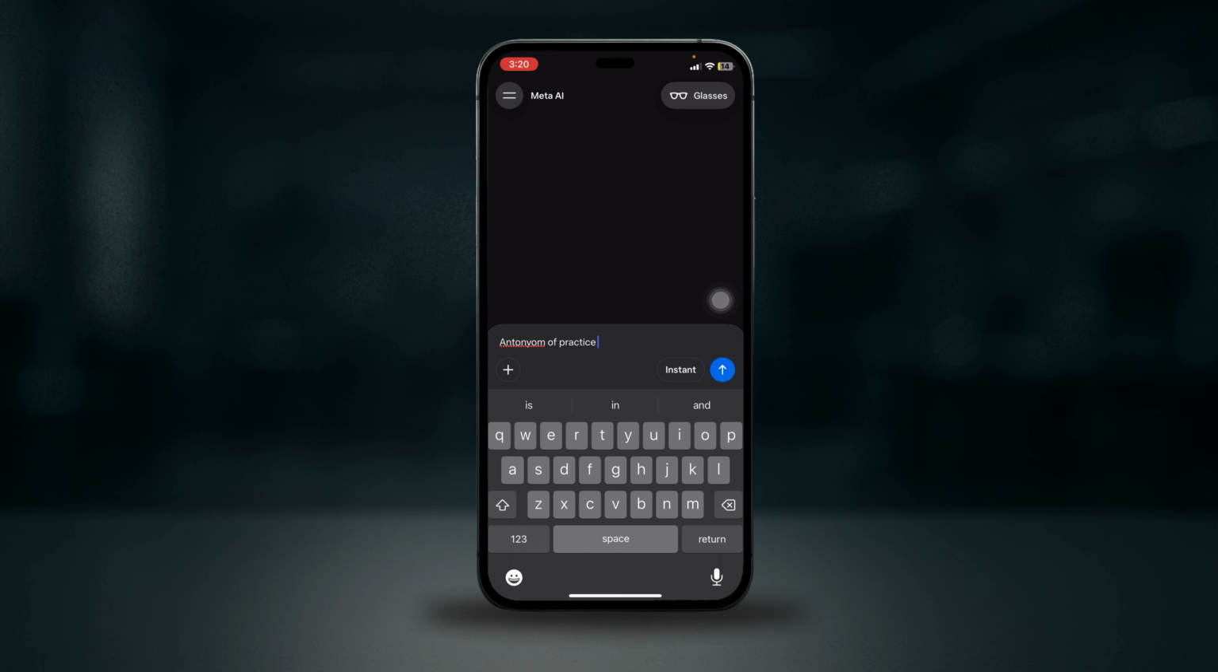After sending a message, wait a few seconds and then Meta AI will give you a reply with useful information. You can continue the conversation by asking more questions or asking to explain it in a simpler way. That's it. You know how to ask questions on Meta AI easily.